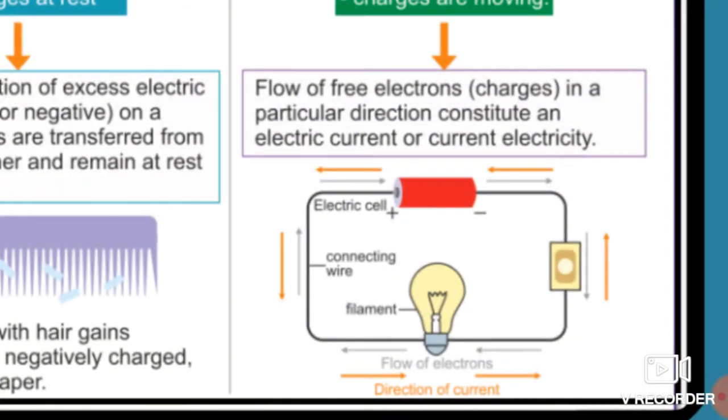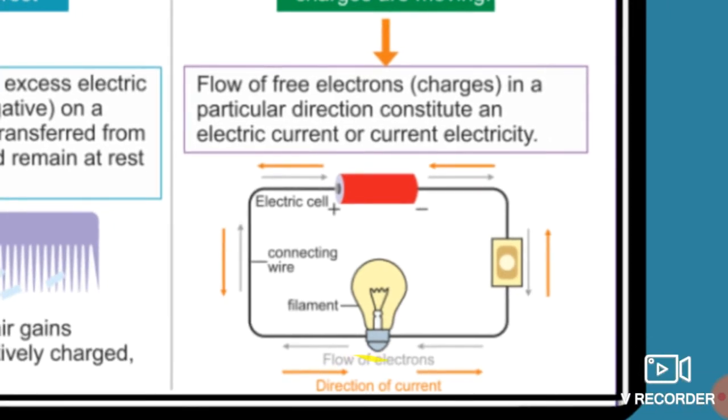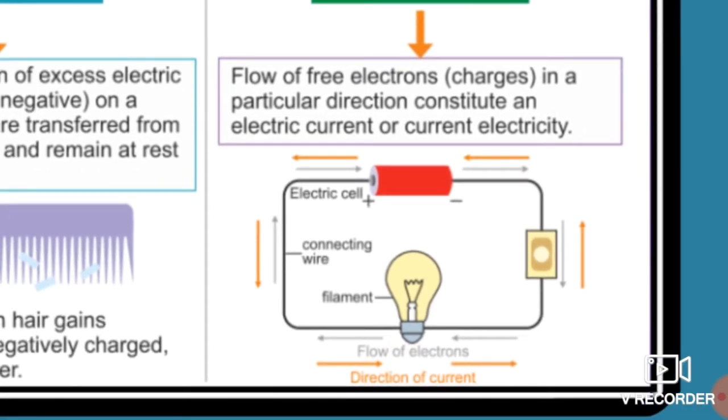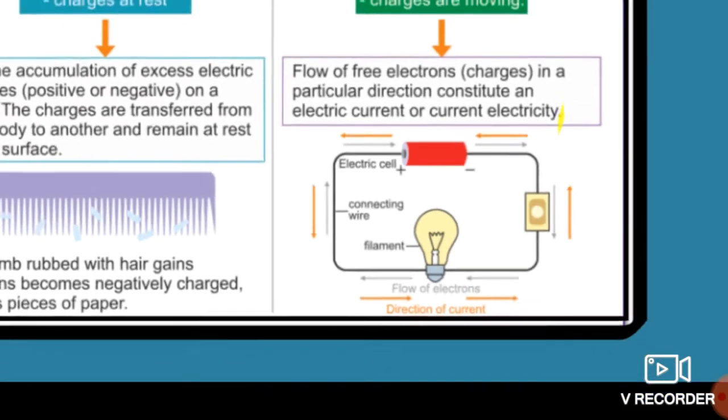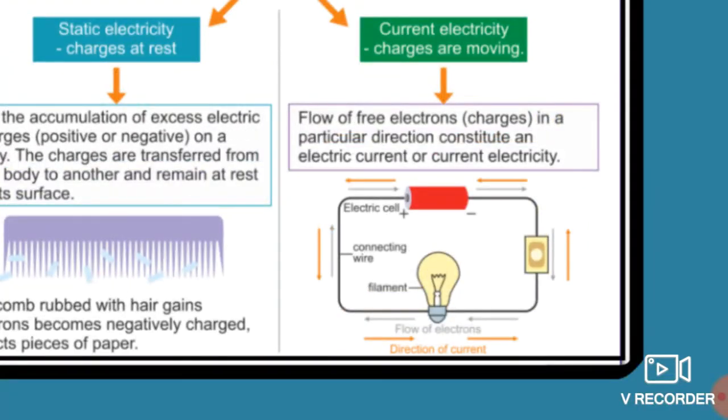This is the cell, this is the positive terminal of the cell, this is the negative terminal of the cell, and the charges flow in this fashion. See, these are the flow of electrons, due to which this bulb gets lighted. So whenever these charges, electrons, flow in a particular direction, they constitute the electric current.